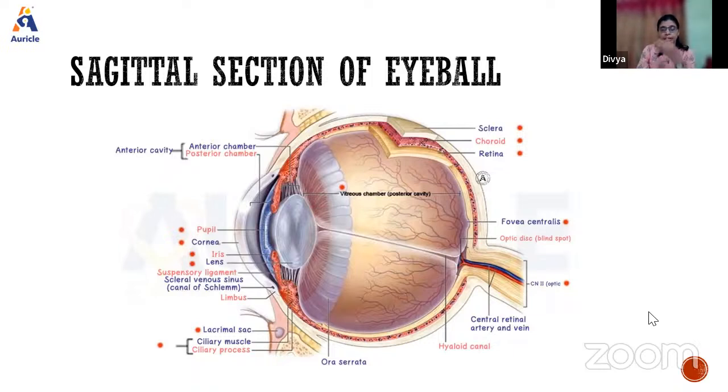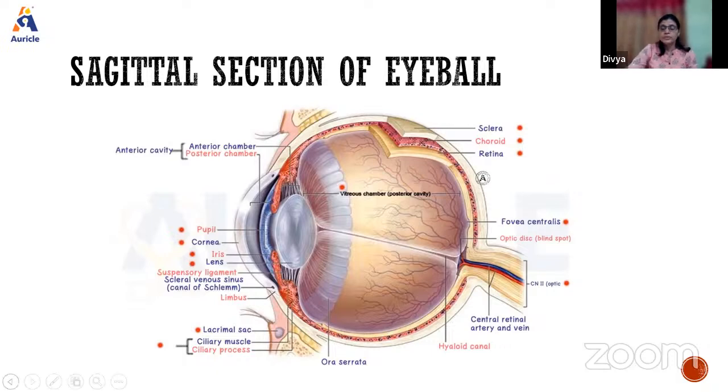After the cornea comes the anterior chamber, that is the anterior cavity, then the posterior chamber. Then you have the pupil and the lens. This is the choroid body, and we have the iris here. These are all the suspensory ligaments. So these structures and the 3 layers need to be shown. The fovea centralis and the optic disc here, that is the blind spot. And this is the optic nerve, which contains the central retinal artery and vein. These are the structures you need to draw and show for the sagittal section of the eyeball.